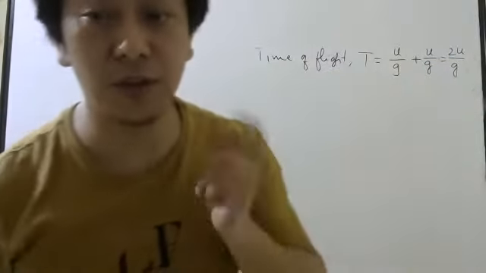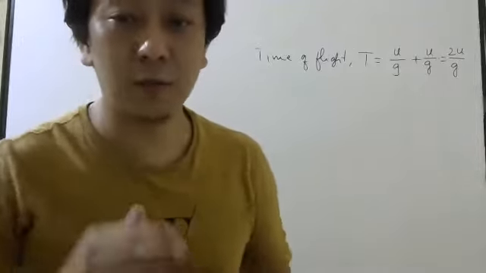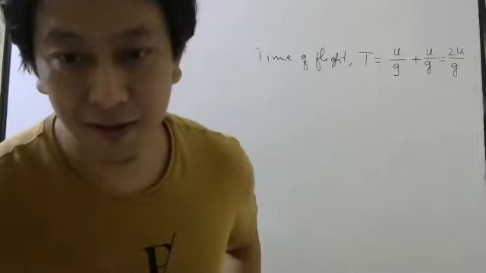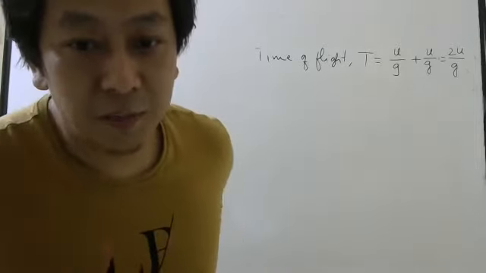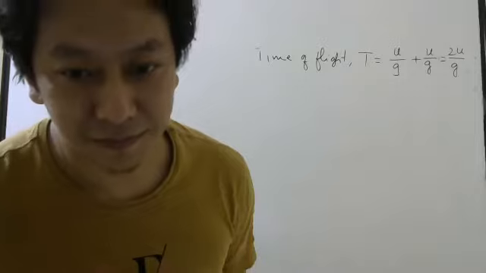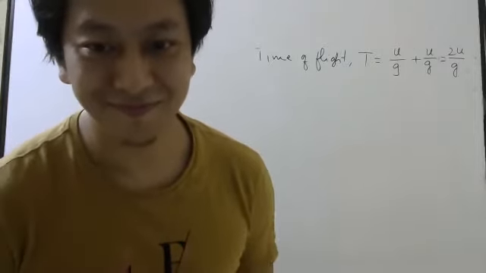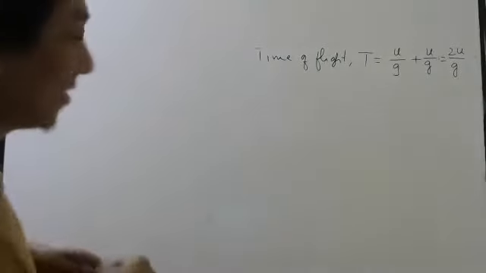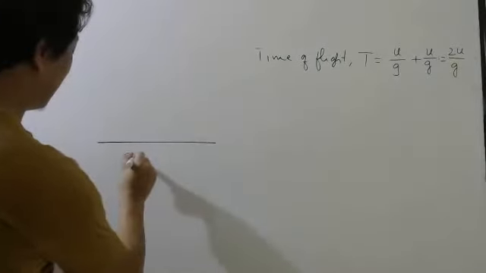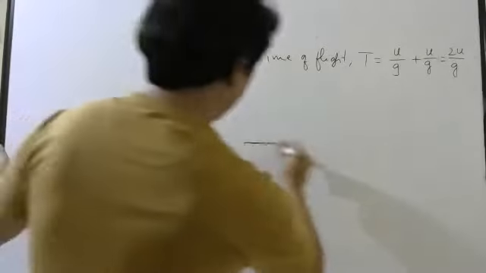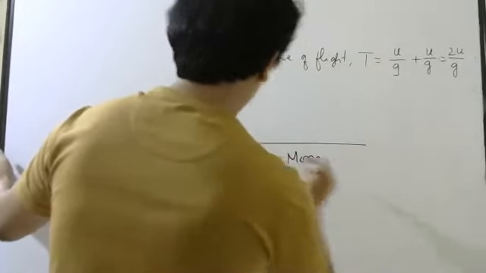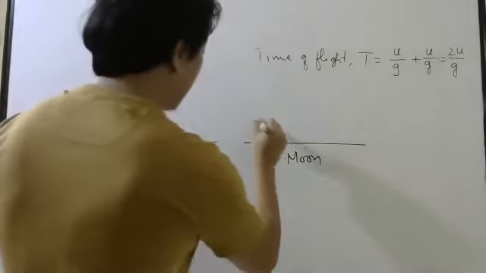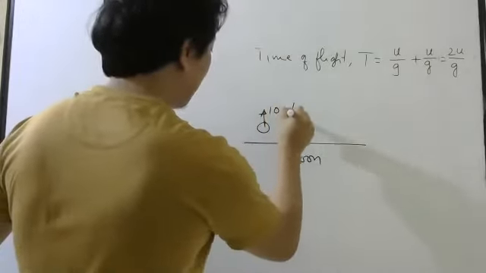What will happen on the moon? On the moon, if I throw it, will it take a lot of time or less time? Will it take more time or less time on the moon? So suppose this is Earth, and this is the moon. Here I throw a ball up with 10 meter per second. Here I also throw a ball up with 10 meter per second.